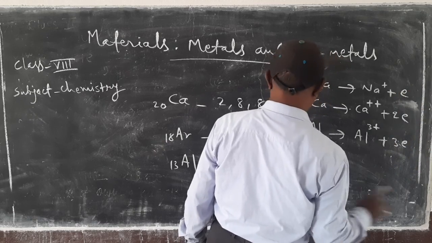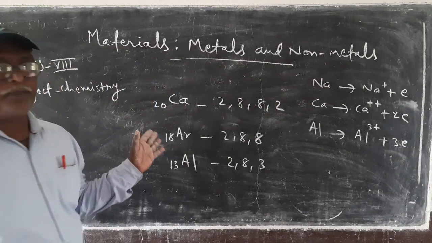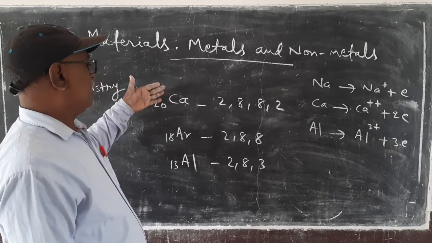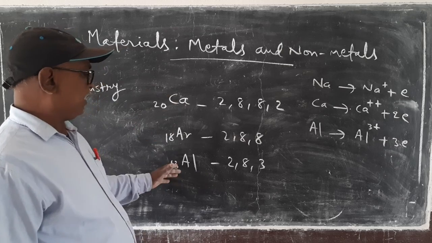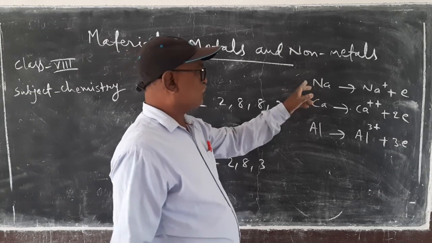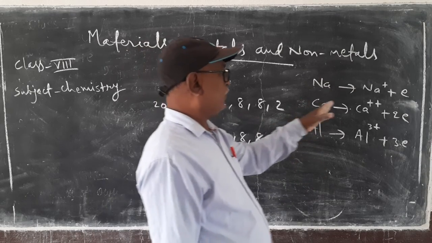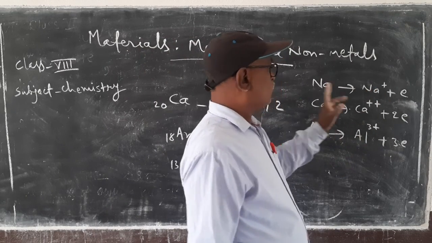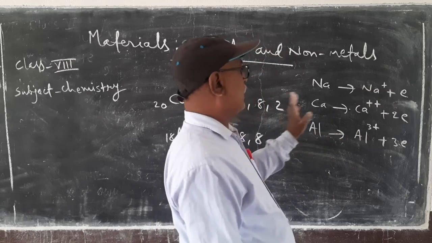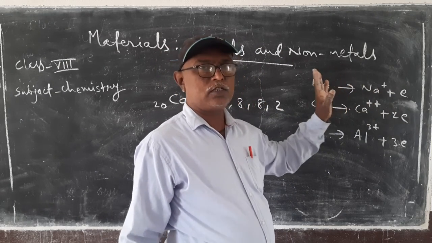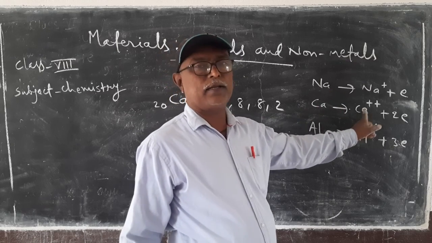Electrons have negative charge. Now, here we see that calcium, aluminium and sodium release electrons and form positive ions. Sodium releases 1 electron and forms sodium plus ion. Calcium releases 2 electrons and forms calcium 2 plus.